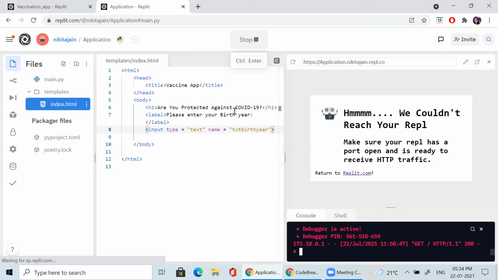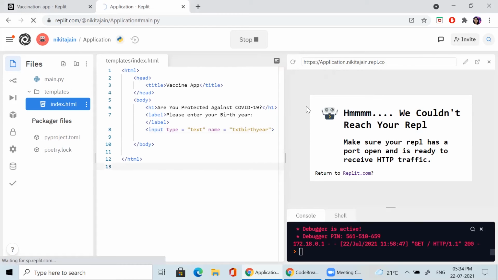Let's run. Sometimes you may get this error, but don't worry, refresh it two or three times, or if you wait, it will execute because this is nothing, just some traffic. Actually, it is executing. Let me reload it.